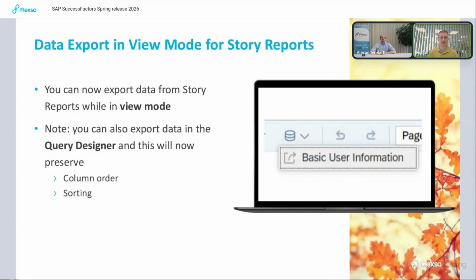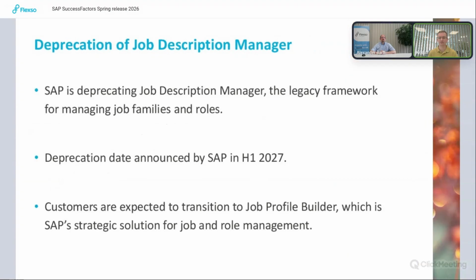In the previous release, SAP also added the feature that you can export data in the query designer. That's still there, but it's been enhanced so that now when you export your data, it will keep your column order and the sorting. So it will look like it is presented on the screen.